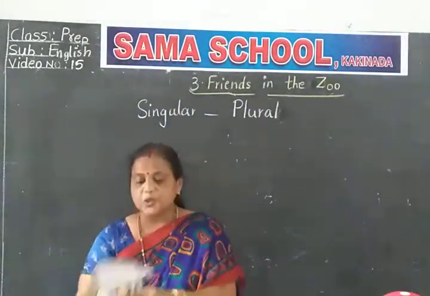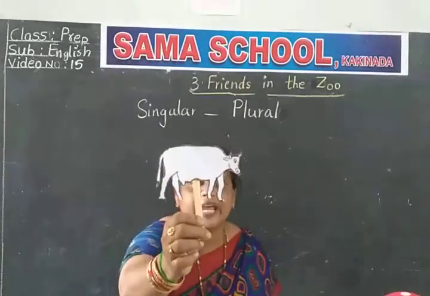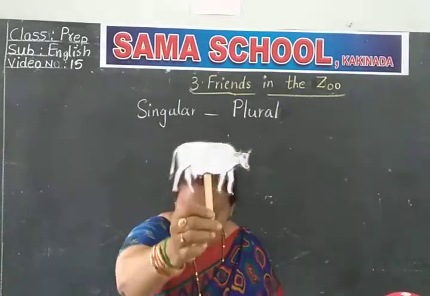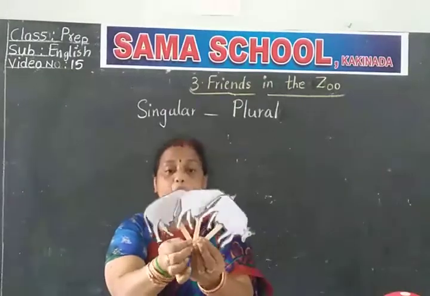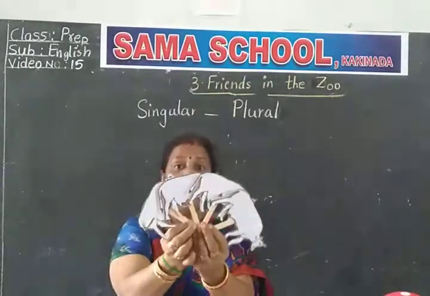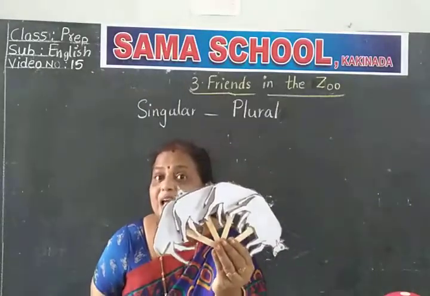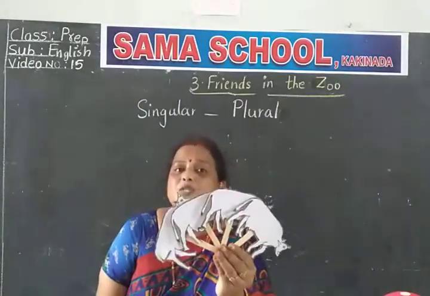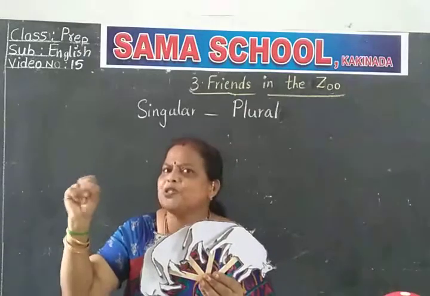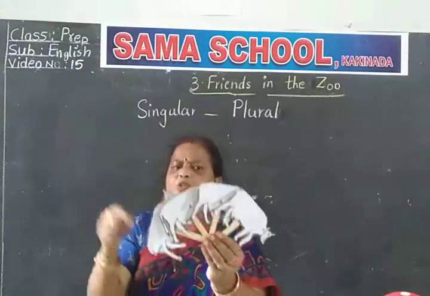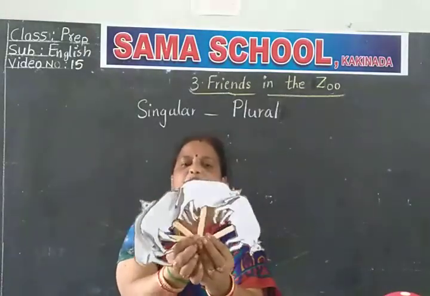Now I just assure you. What is this, children? Cow. But now we have many. See, many. Amma chala unnai kada. What should you say? Cows. For cow, at the end of the word you should add S.